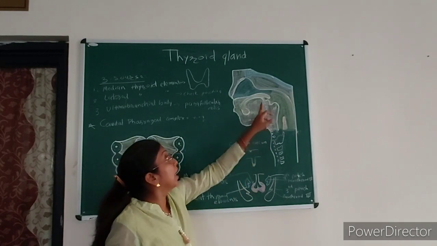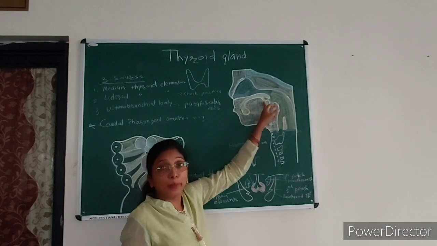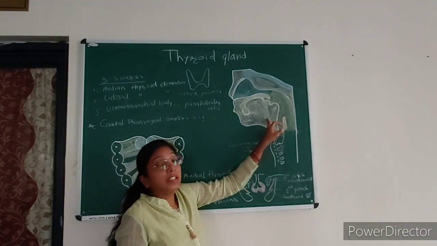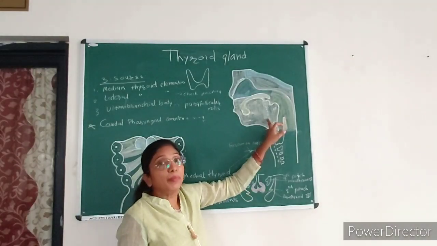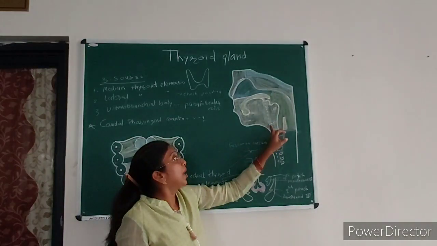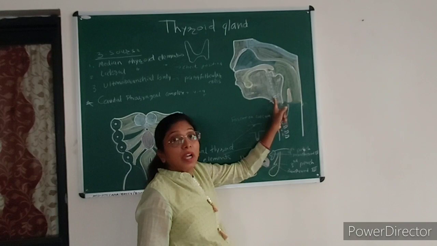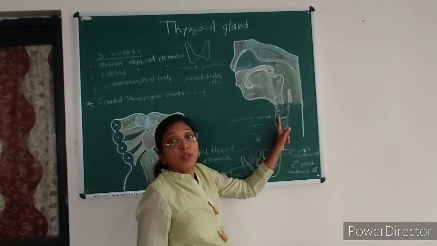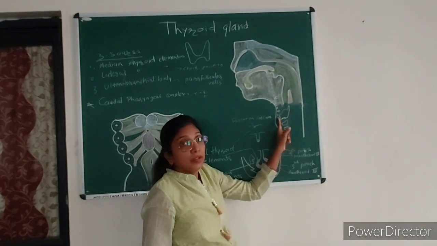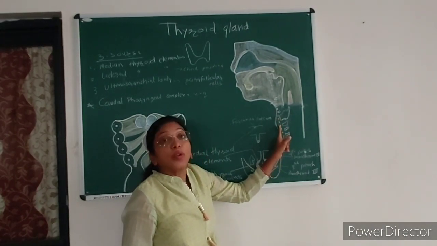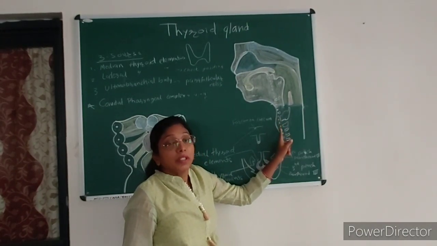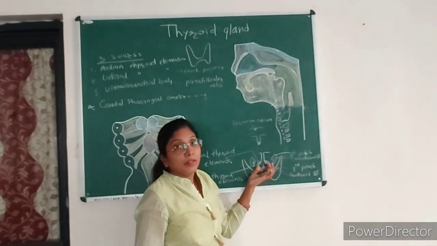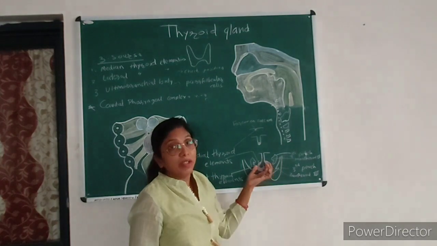This thyroglossal duct passes through the substance of the tongue and descends in the midline, passing just in front of the hyoid bone and just in front of the laryngeal cartilage. When it reaches the proximal part of the trachea, it bifurcates and forms a bilobed mass.